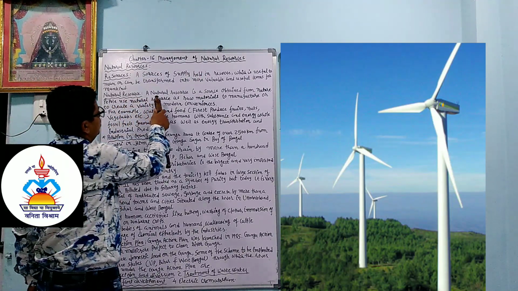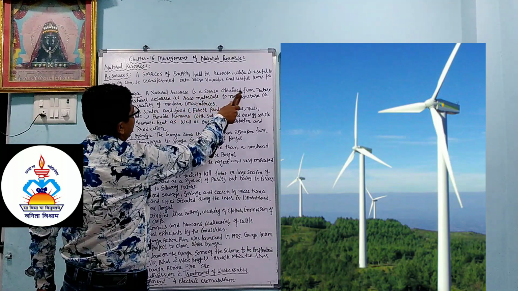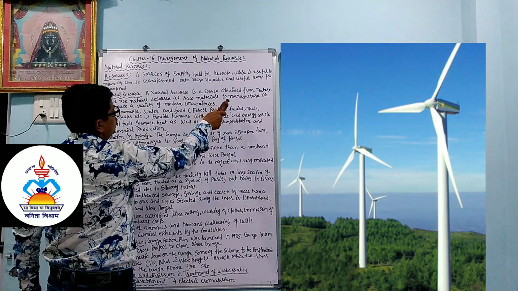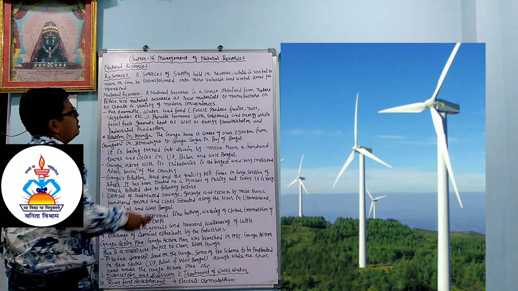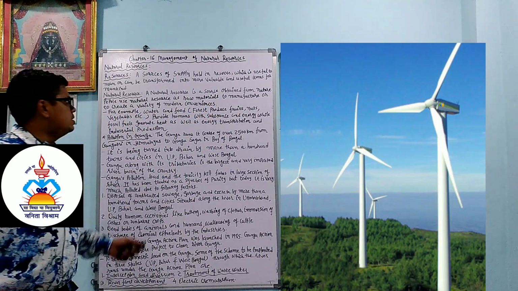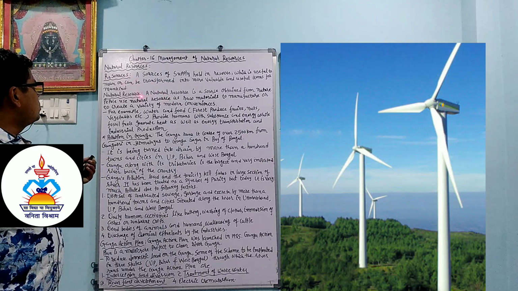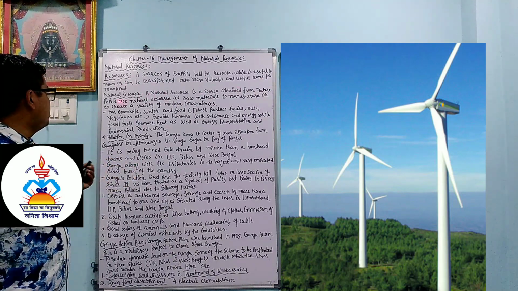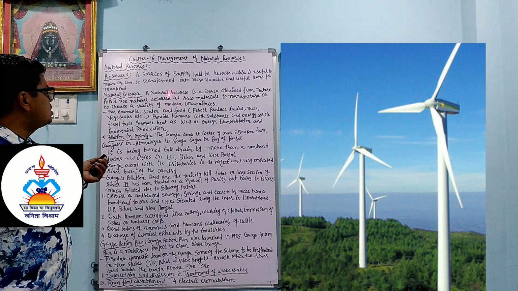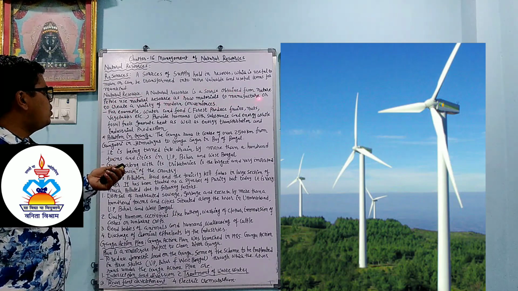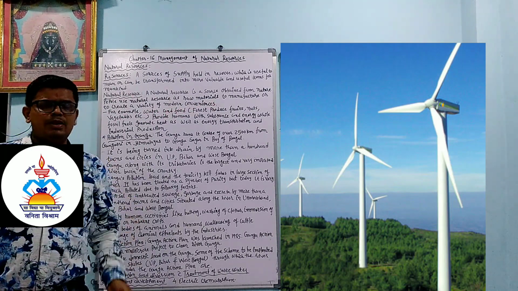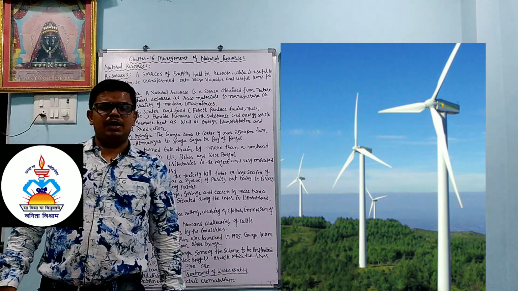Natural resource. A natural resource is a source obtained from nature. People use natural resources as a raw material to manufacture or to create a variety of modern conveniences. So what is a natural resource? A natural resource is a source obtained from nature. It is already available in nature. People use natural resources as a raw material to manufacture or to create a variety of modern conveniences. So many examples are there, but we take a simple example.